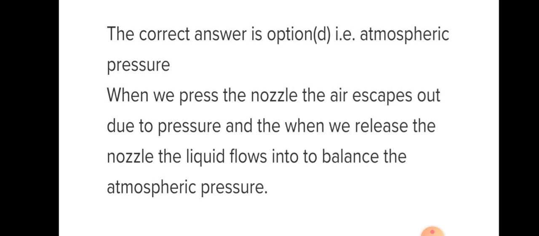So when we press the nozzle, the air escapes out due to pressure, and when we release the nozzle, the liquid flows in to balance the atmospheric pressure.